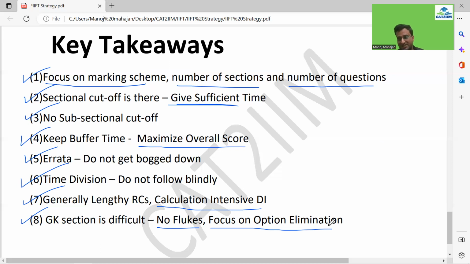So that is not a big challenge. 65. See, remember that the 3 sections, quant, LRDI, VRC, every question is of 3 marks, guys, and only for GK it is 1.5. So 65 marks is not that difficult if I look overall for the best category in the general, which I've shown you guys.